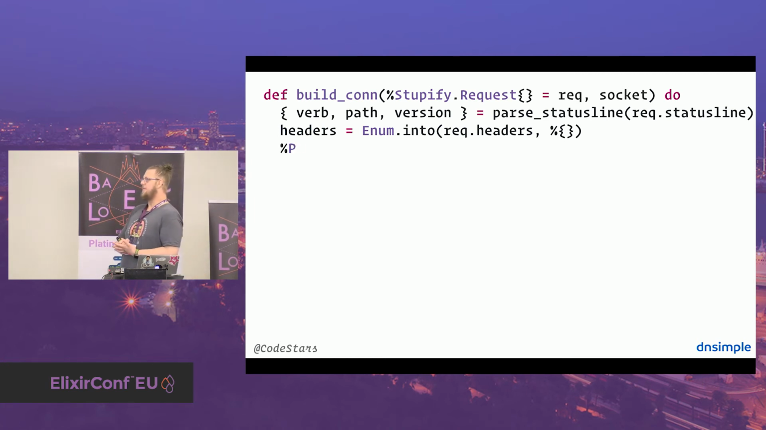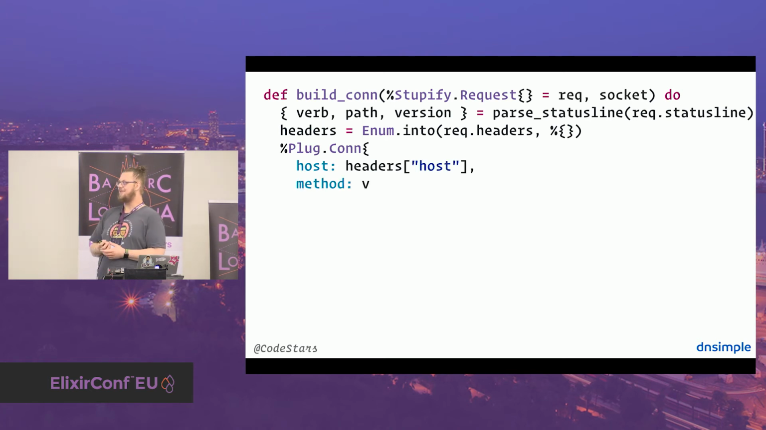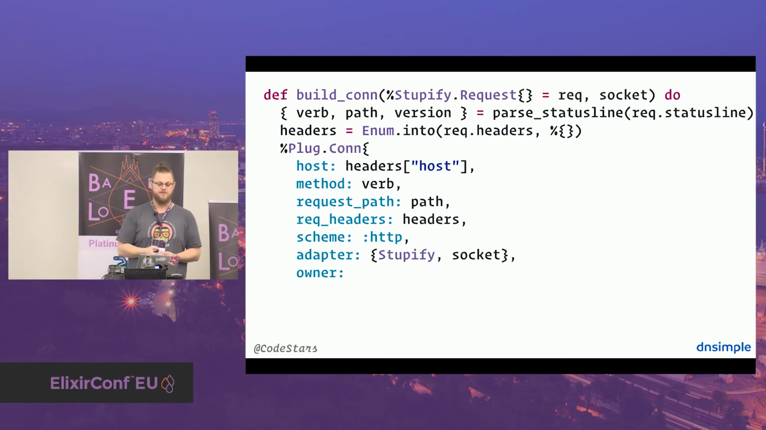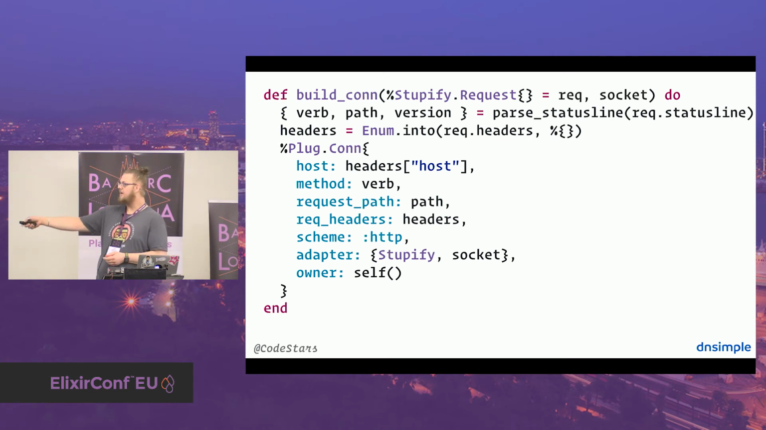And then we're building up the minimum set of fields we need in order to make this connection work. So we have the host, we set the method, we set the request path, we set the request headers, we also set the scheme, and then the adapter and the owner. And I really want you to take a closer look at this line, because what we're doing here is setting the adapter, and this is also the thing you saw before. The adapter is not only the module, but also what is called payload and plug. And this is in order to identify the actual connection.